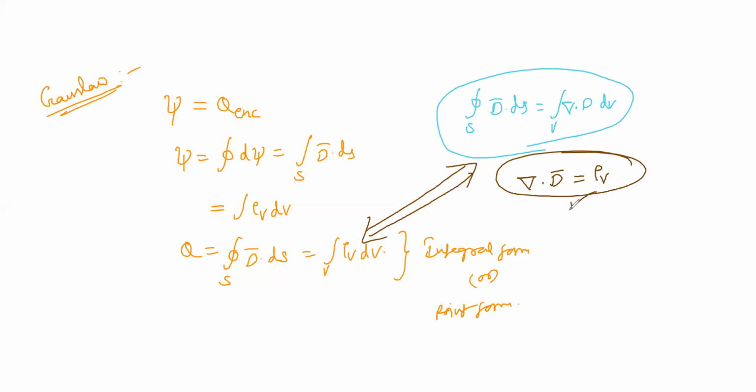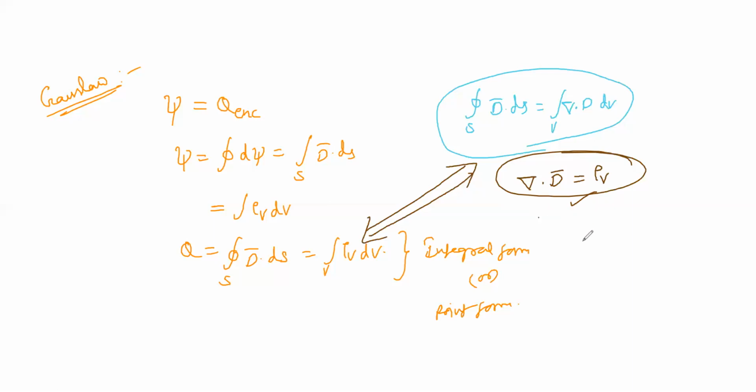Gauss law is also an alternative statement of Coulomb's law, and application of the divergence theorem to Coulomb's law results in Gauss law. This is how Gauss law is used. We can apply Gauss law for the point charge, for the line charge, for the surface charge, and even for a sphere.